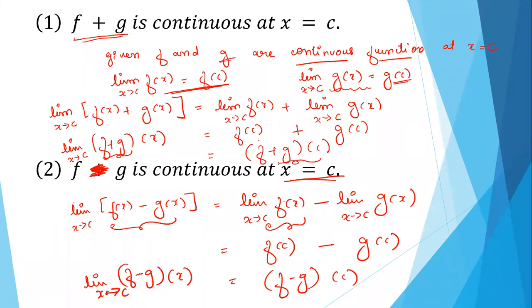So when we apply limit and subtract two functions, it will be same as the value of the function f minus g of c. So limit of the function and functional value both are same. So we can conclude f minus g is continuous at x is equal to c. So they might ask to prove this for 2 marks.